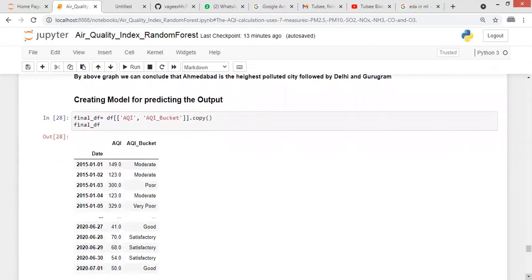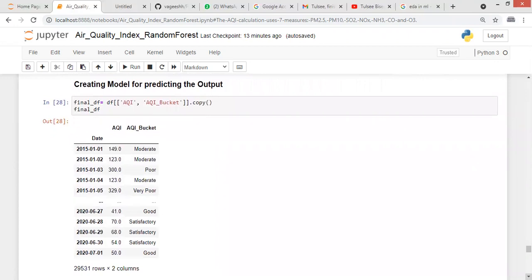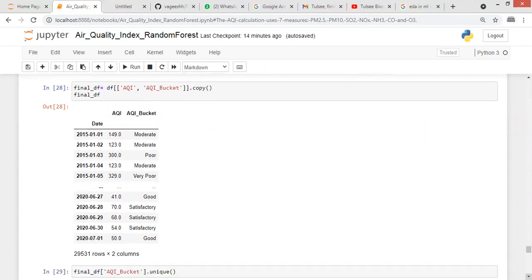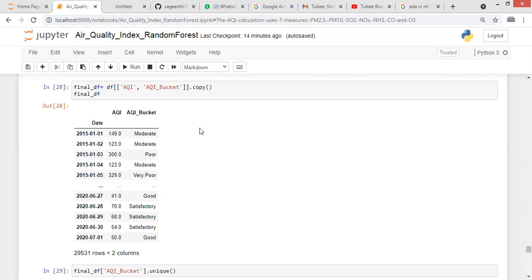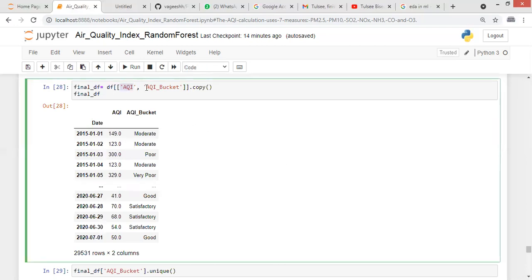Now, we have already completed our EDA part, and now we will create a model to predict the value. For predicting, we will keep only two columns, AQI and AQI bucket. Based on the AQI value, we will predict the value of AQI bucket.